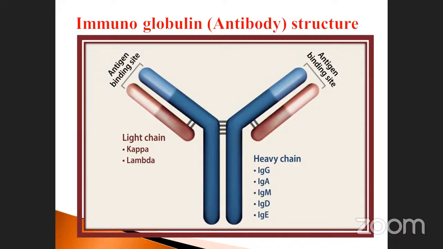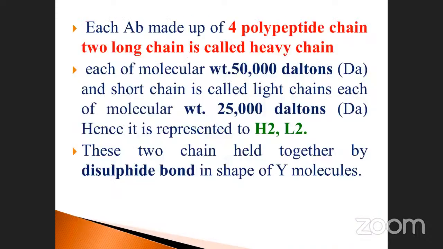So particularly the immunoglobulin has two chains. One is called the light chain, and the other is called the heavy chain. The light chain is the outermost. This is the light chain, and this one is called the heavy chain. Each one has its own molecular weight. We will discuss one by one. Up to this level, we will finish it like this.